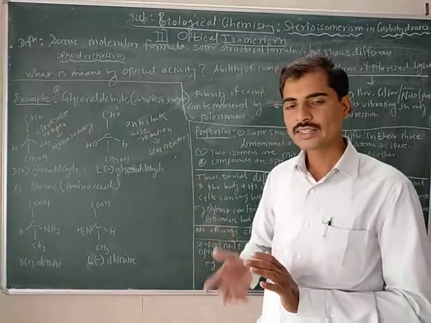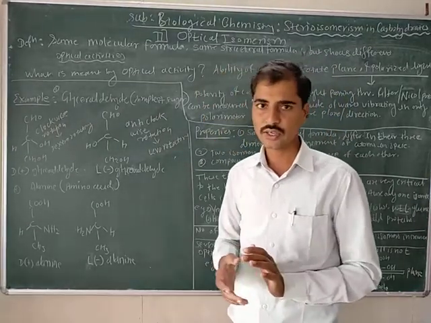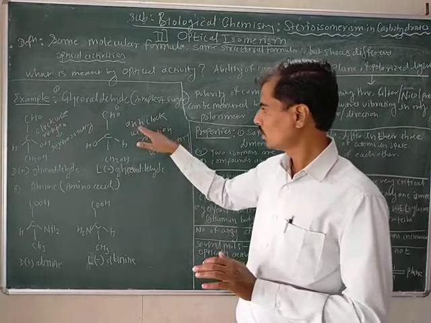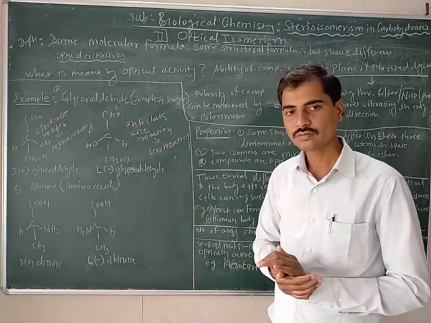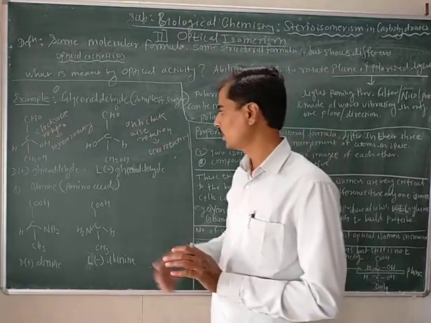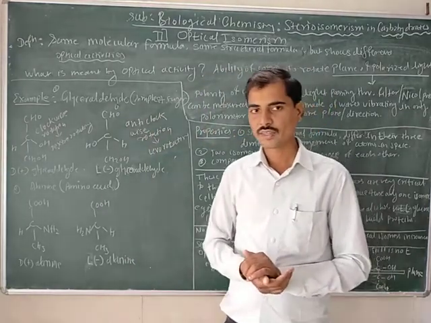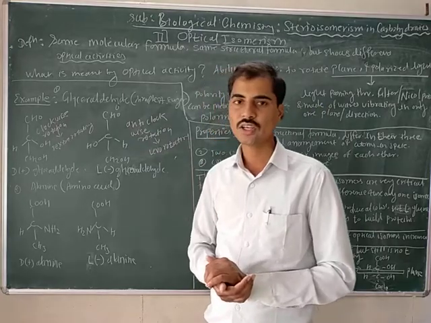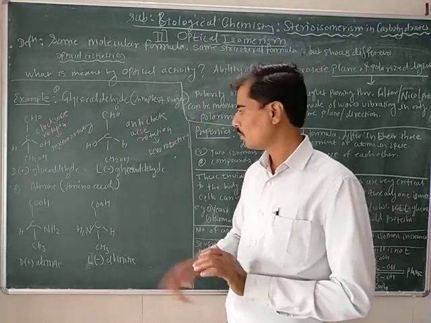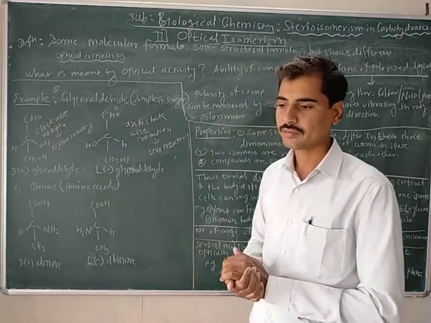When glyceraldehyde rotates the plane of polarized light in anti-clockwise direction or left-handedly, then it is known as levorotatory glyceraldehyde, and the levorotation of the compound is simply represented by capital L or minus sign.